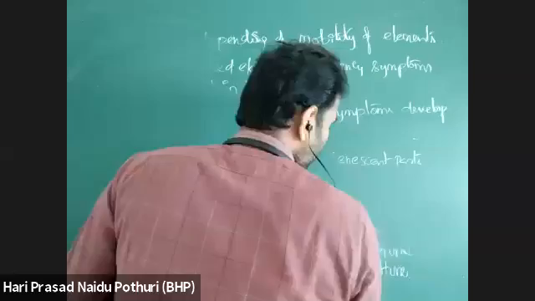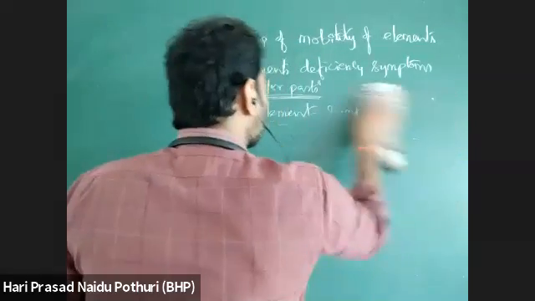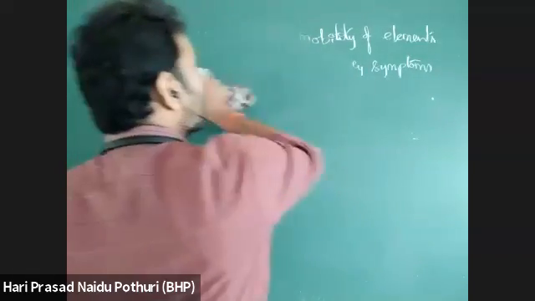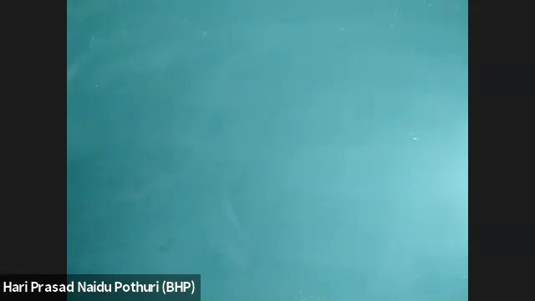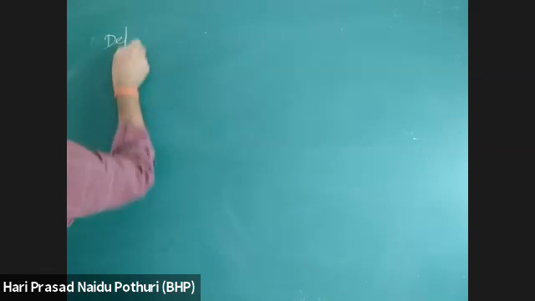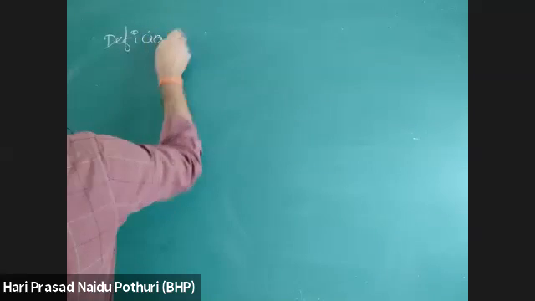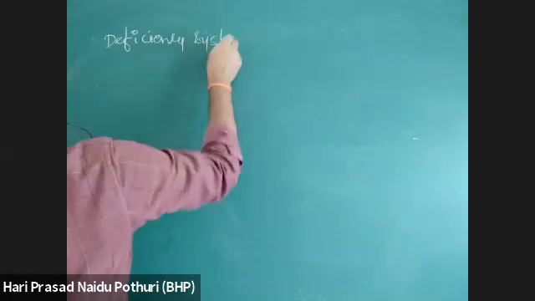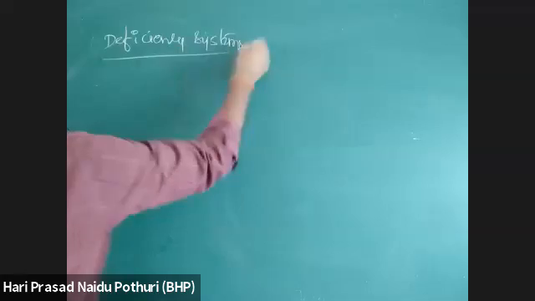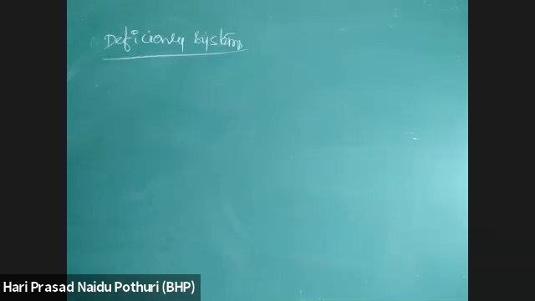Then see the types of deficiency symptoms. What are the deficiency symptoms? Deficiency symptoms may include chlorosis, necrosis, premature leaf fall, and stunted growth. The kind of deficiency symptoms like chlorosis.